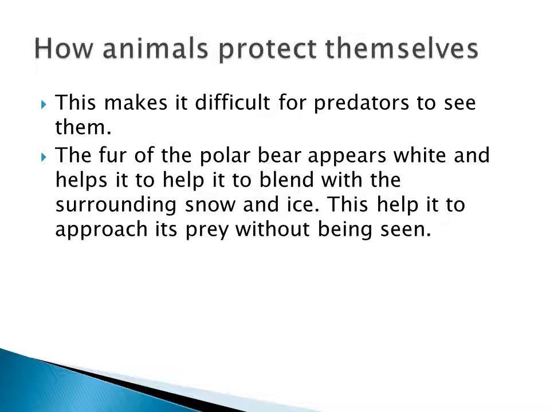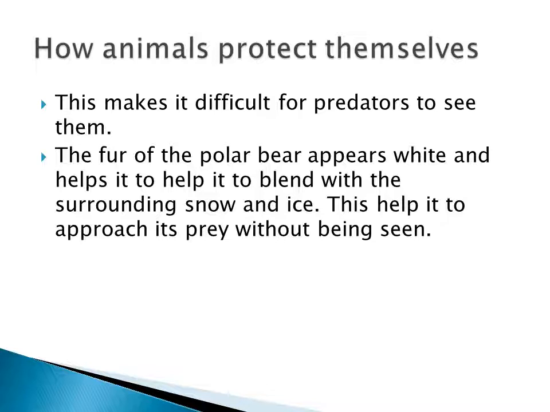First one, deer and zebra. Both are herbivores. To protect themselves, they have hoofs on their legs. So they run very fast and they have strong legs to jump. In this way, they protect themselves from the predators.